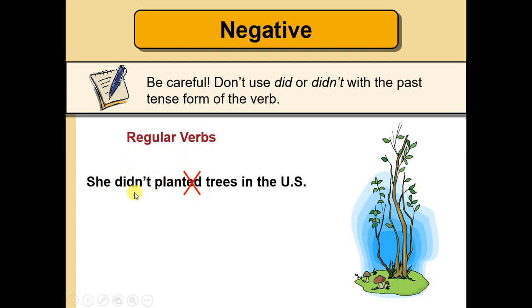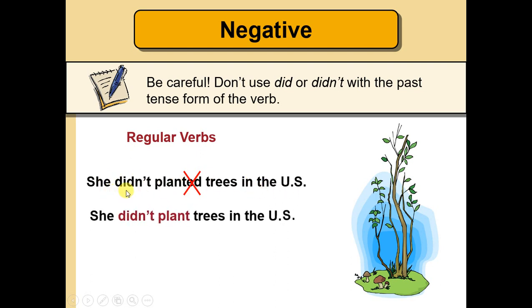Error. Didn't is already informing that all the sentence is in the past. She didn't plant trees in the US. She didn't plant, only plant, not planted. So the verb here should be in the present because didn't already works for the past for all the sentence.